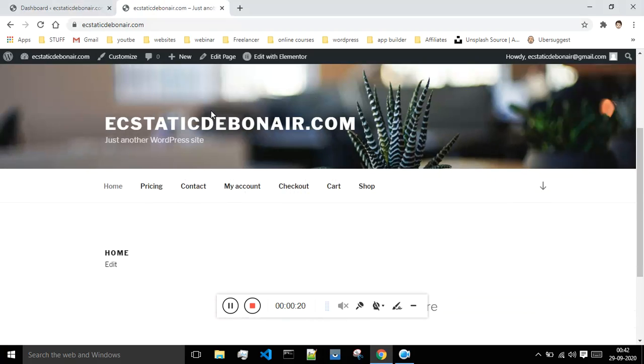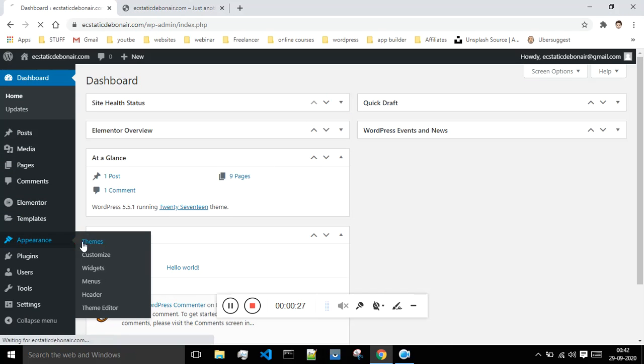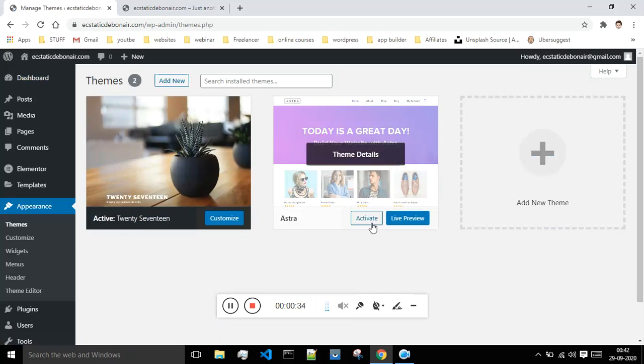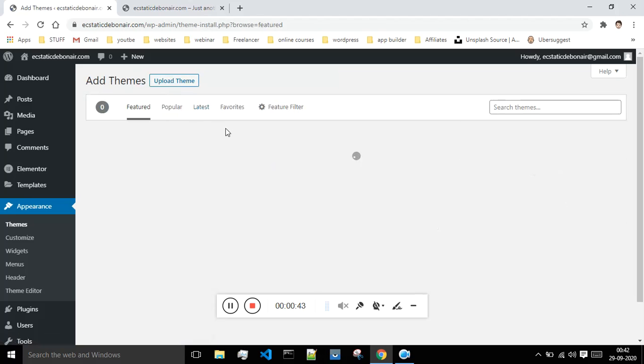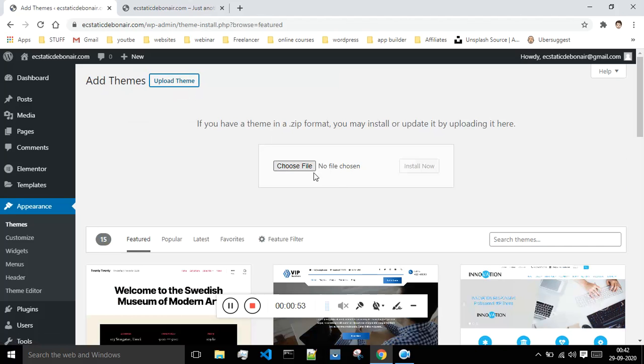By default this is the theme of our website. If you want to change the theme of your website, then you just have to click on appearance, click on the themes option, which is present over here, and these are some of the optional themes which are present over here. But if you want to change it to something else, then you can search for new options and click on add new. And if you want, you can even upload a theme if you have downloaded it from somewhere else. Just click on upload, then choose your file and click on install.